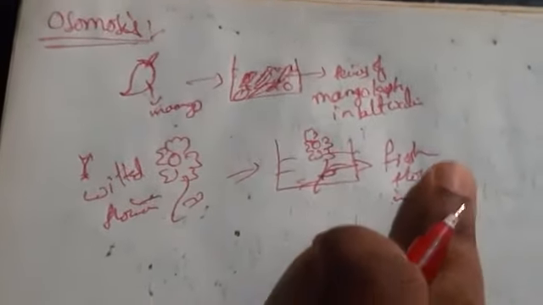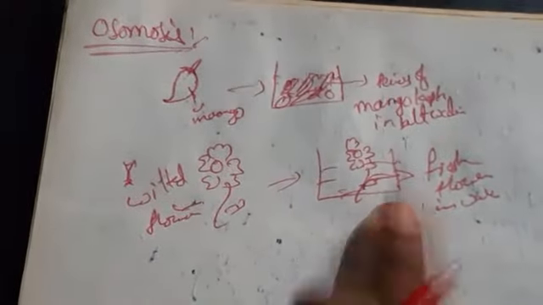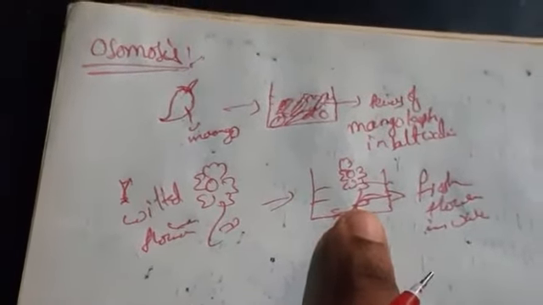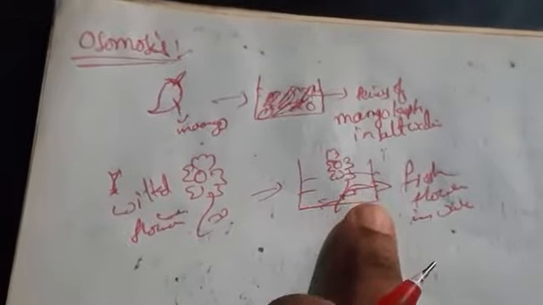There is a common thing in this. Both the examples are observing water. This is pure solvent, and this is non-volatile solute. In a solution we are keeping raw mango, and here we are keeping pure water, pure solvent. So in pure water, whatever vegetables have wilted will become fresh.